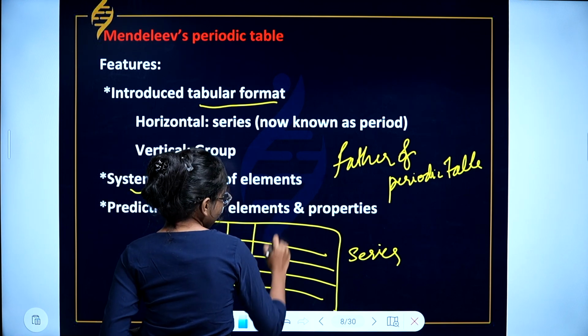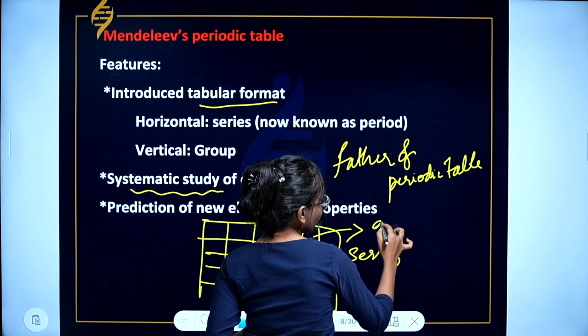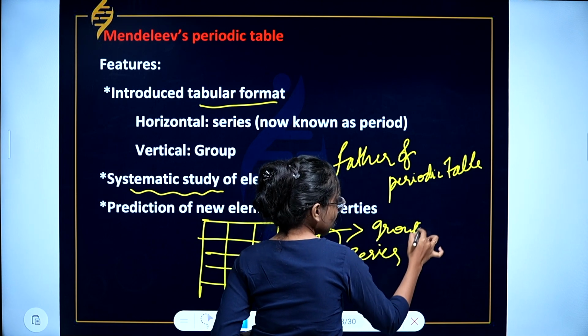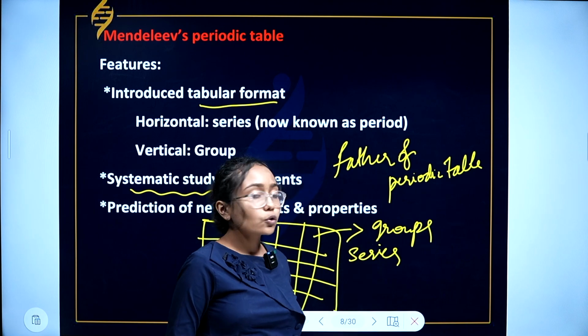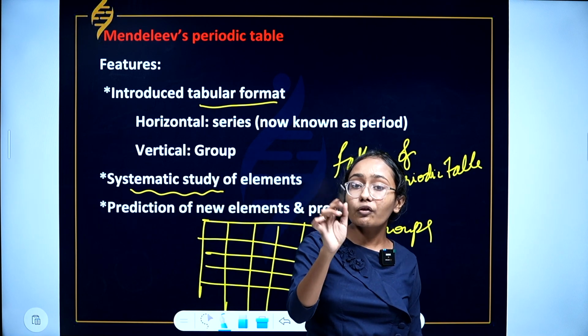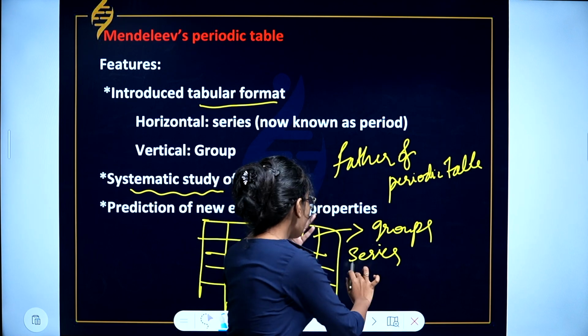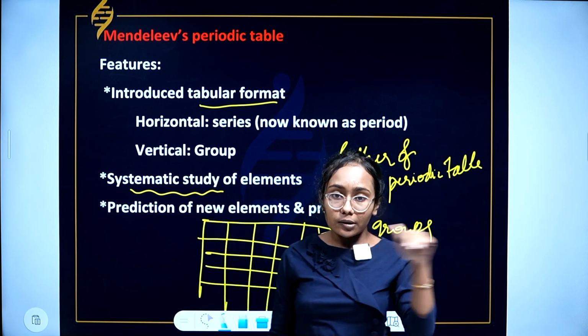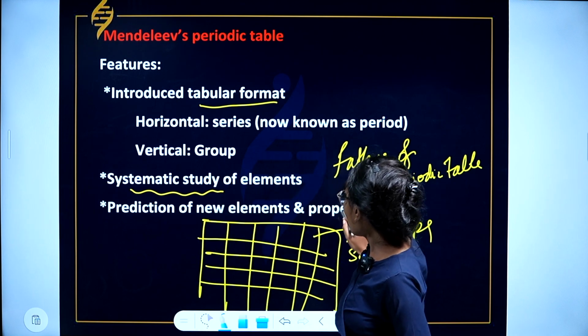And the vertical columns are called groups. In the present form we also call the vertical columns groups, but the name is different for periods. In Mendeleev's periodic table, periods are called series. Series means horizontal rows. Now, prediction of new elements.